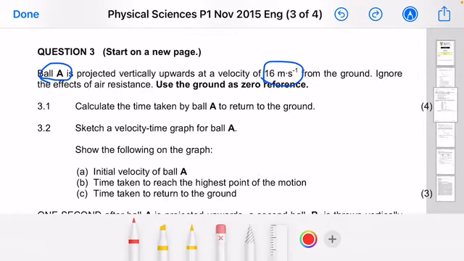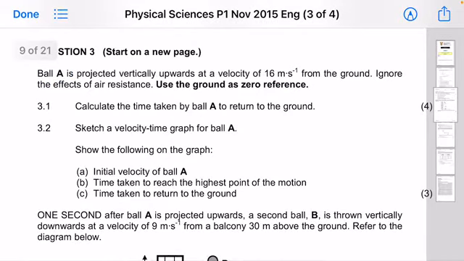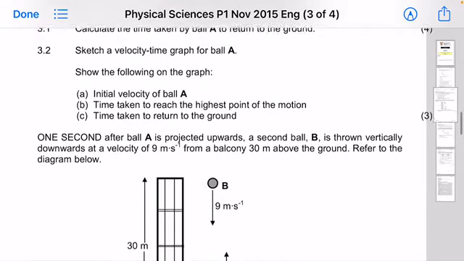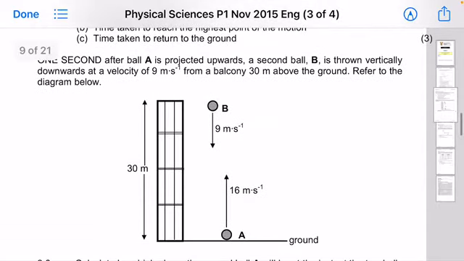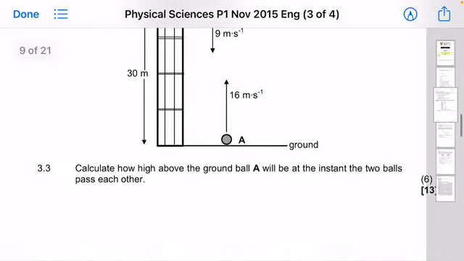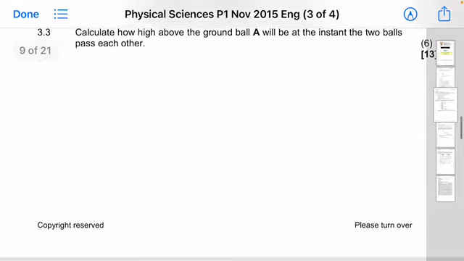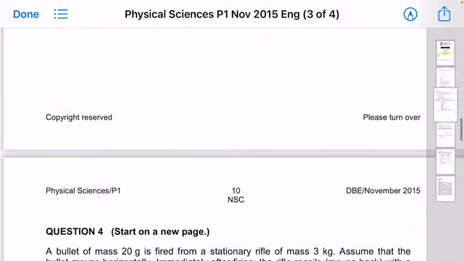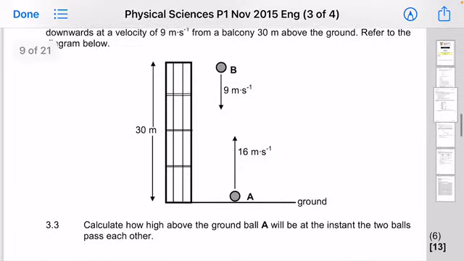So now they say ignore the effects of air resistance, and most importantly, use the ground as zero reference. Okay, so now I think we can go to the questions. But before we do that, ladies and gentlemen, let's have a look at what other information is given down there. Let's just confirm if that is the last question. Of course, 3.3 is the last question.